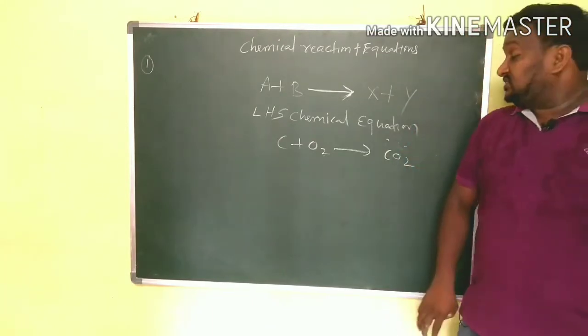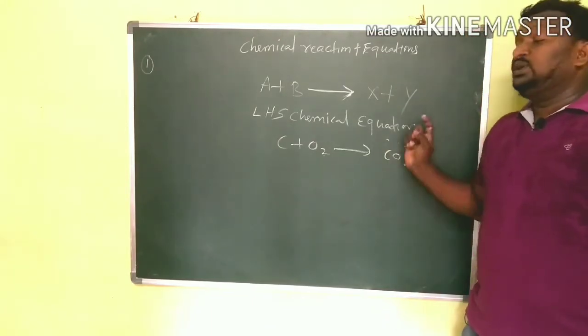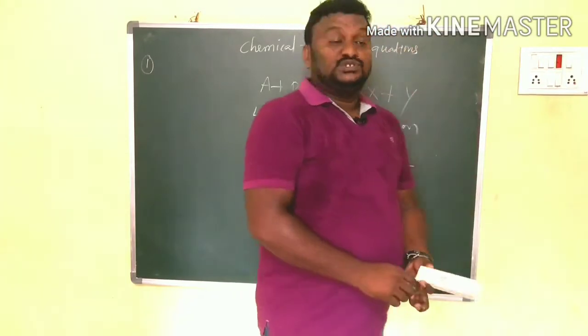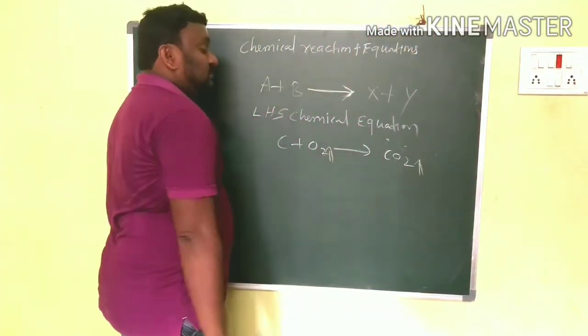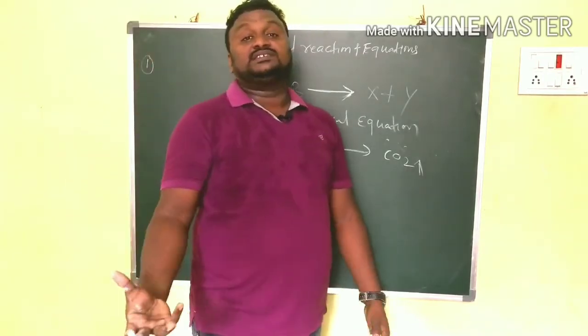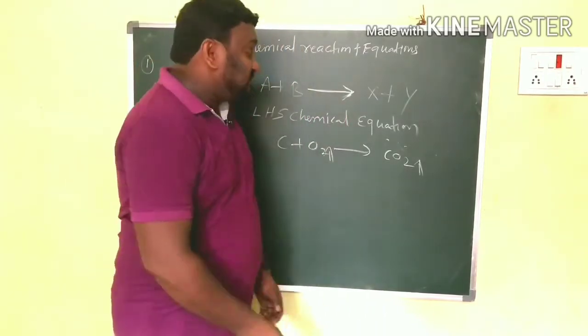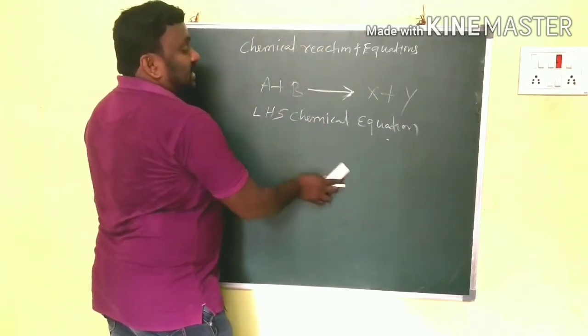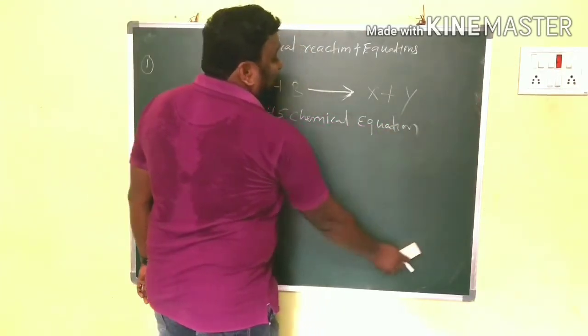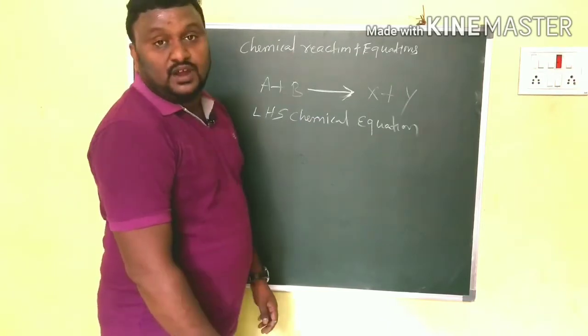Due to the reaction, we are getting CO2, carbon dioxide. We also have a representation like this: with an upward arrow we write some gases. In this way, we can identify which are the reactants and which are the products in a chemical equation. Got it children?